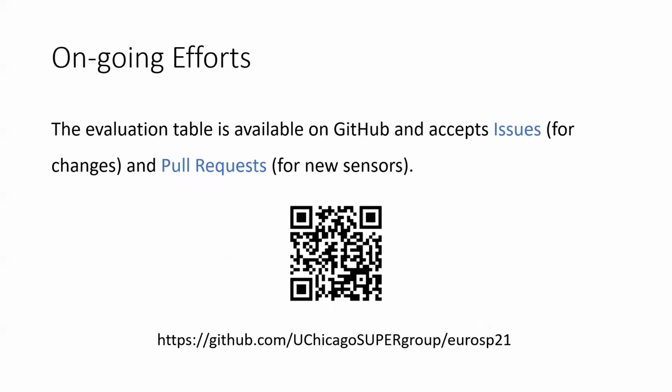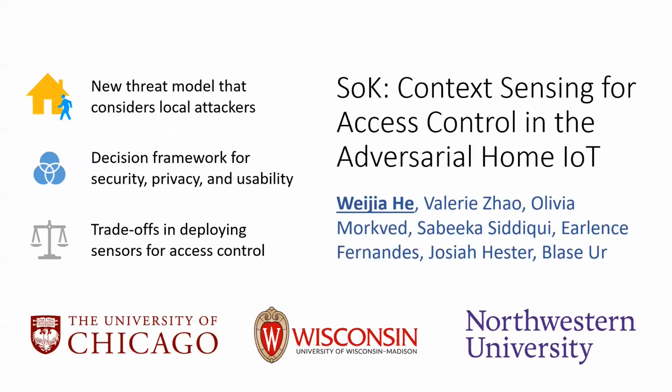As the old saying goes, change is the only constant in life. There will always be new sensing methods, new threats, or new defenses showing up. Therefore, to keep things up to date, we have added our key evaluation tables and detailed explanations to GitHub, and we are accepting proposed modifications to it from the community. In summary, we proposed a new threat model for smart homes that considers local attackers, created and applied a decision framework that accounts for security, privacy, and usability, and discussed trade-offs among these criteria when deploying sensors for access control.